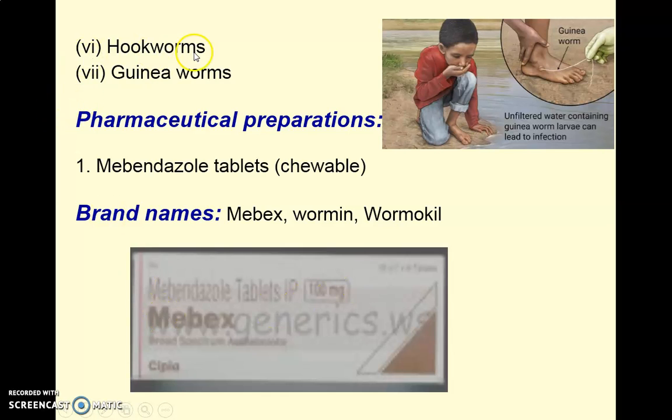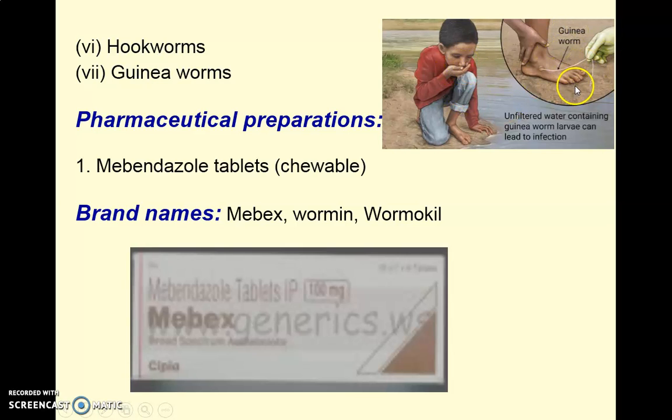Again it may be used in the treatment of hookworm infection also, with worms of hook shape which may enlarge in the intestine. So we will eradicate the hookworm also. Next, guinea worm infection. Guinea worm infection occurs or spreads due to drinking unfiltered water containing guinea worm larvae as a source of drinking water.